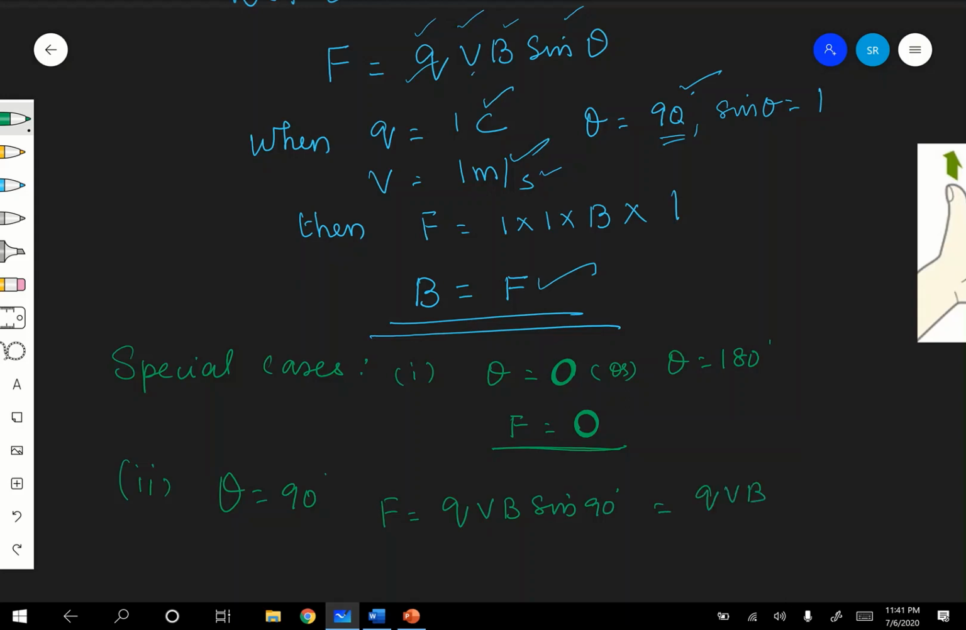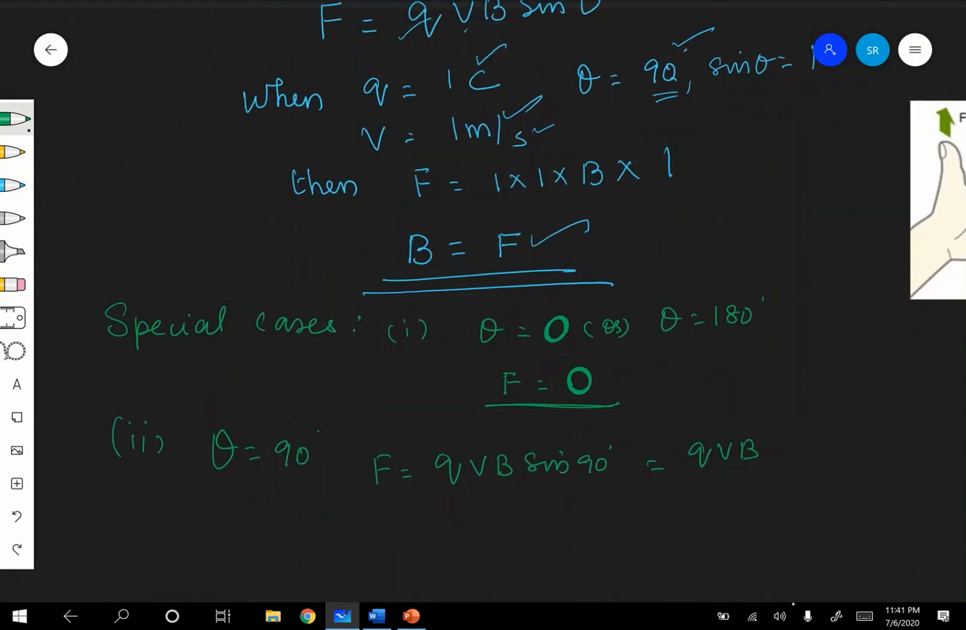That is the maximum possible force that it is experiencing. Therefore, it is F max, equal to QVB. Therefore, the maximum possible force it will experience is when it is moving perpendicular to the direction of the magnetic field.